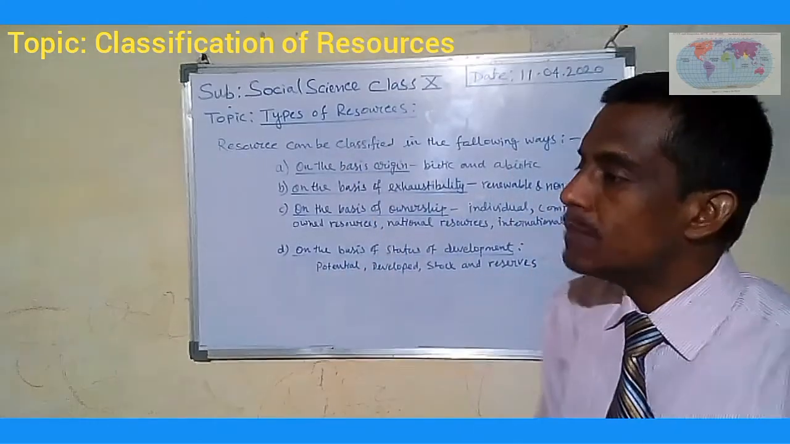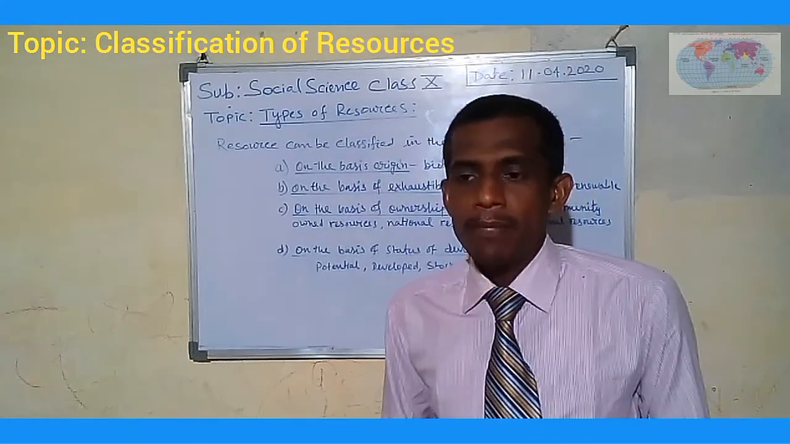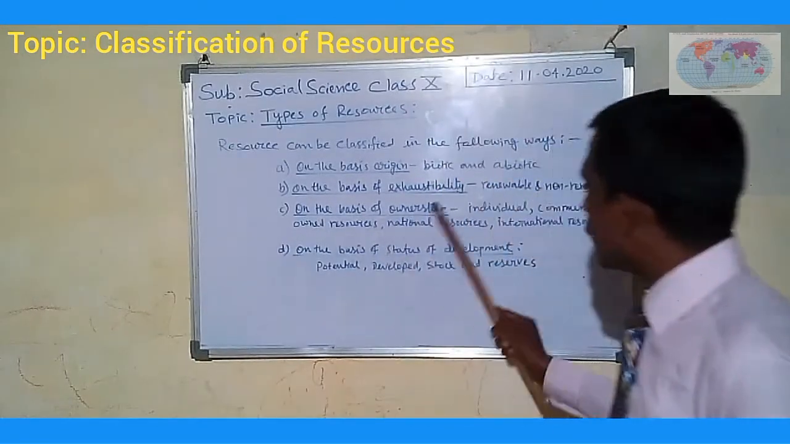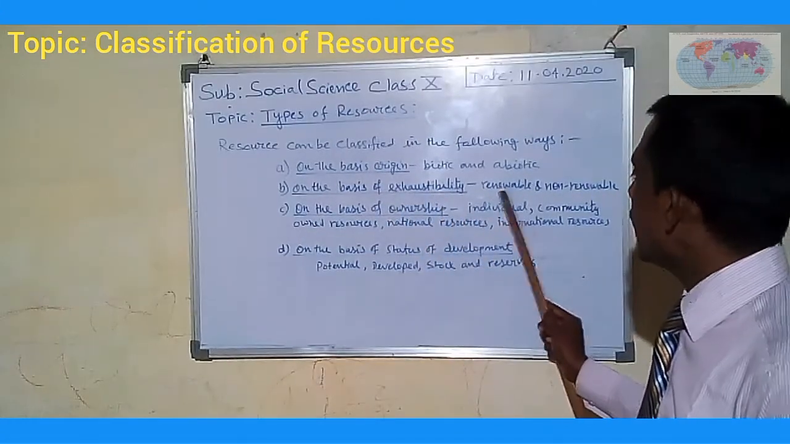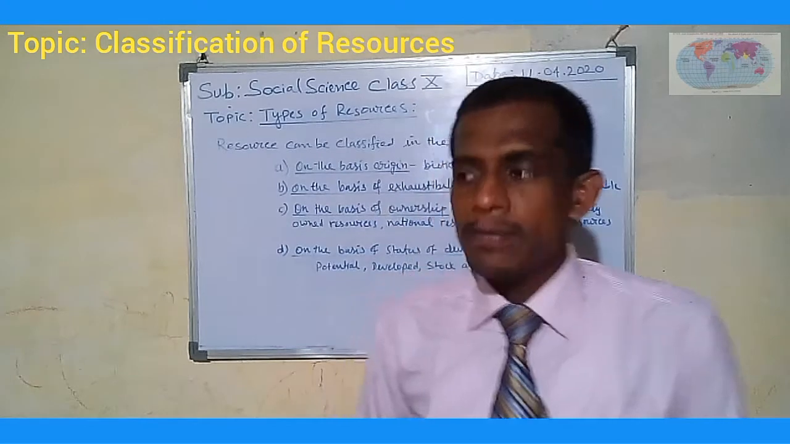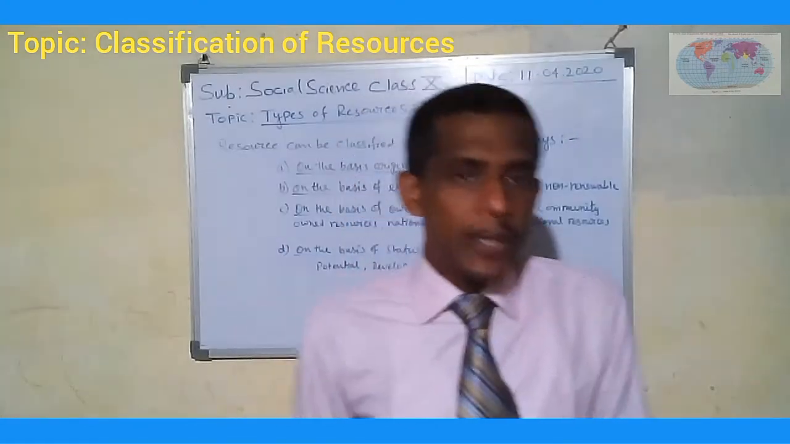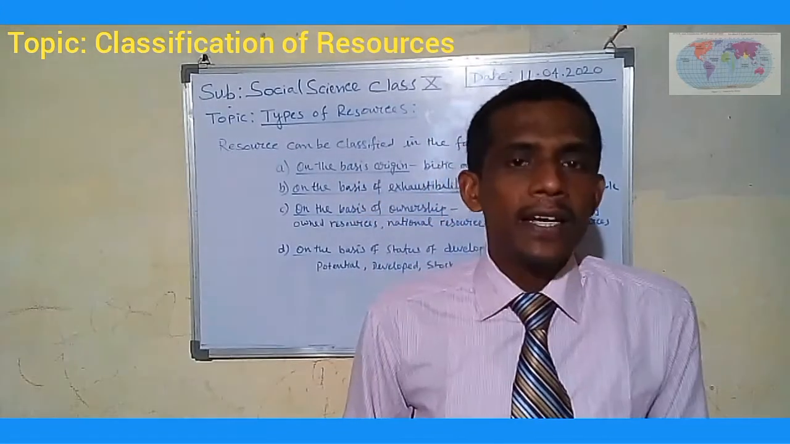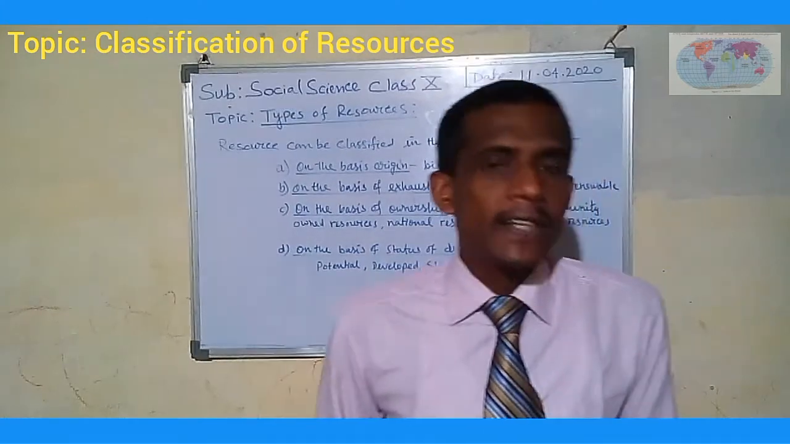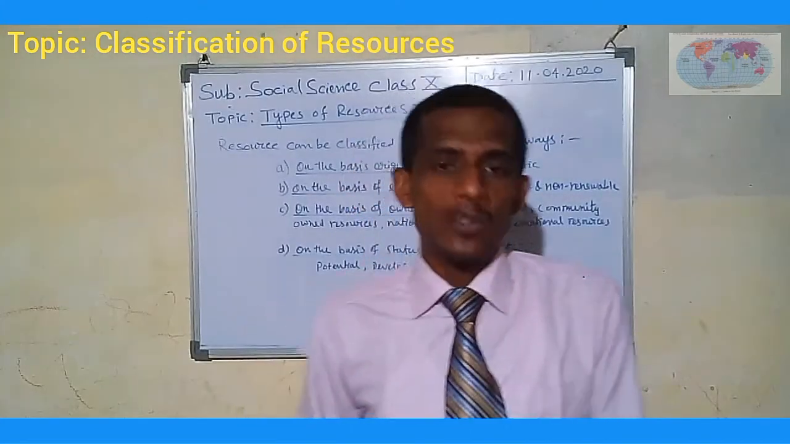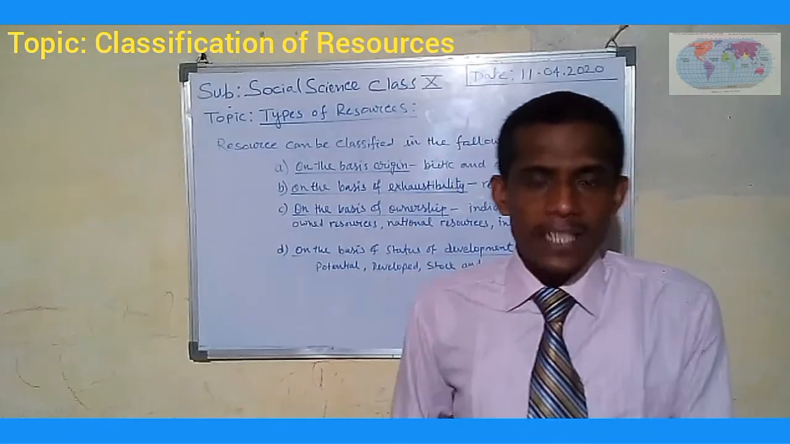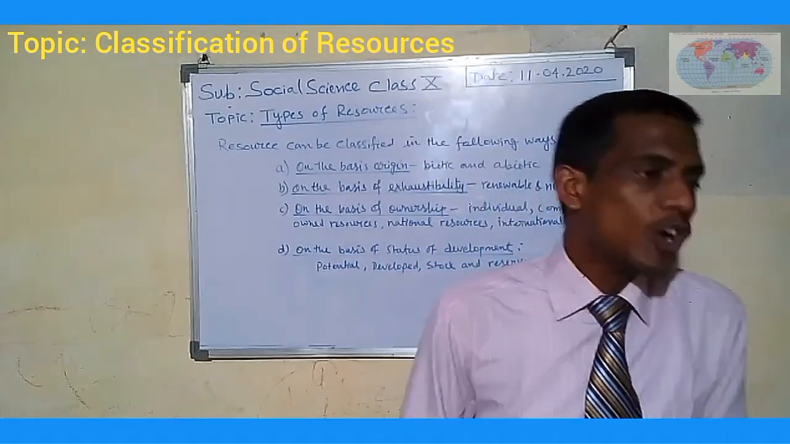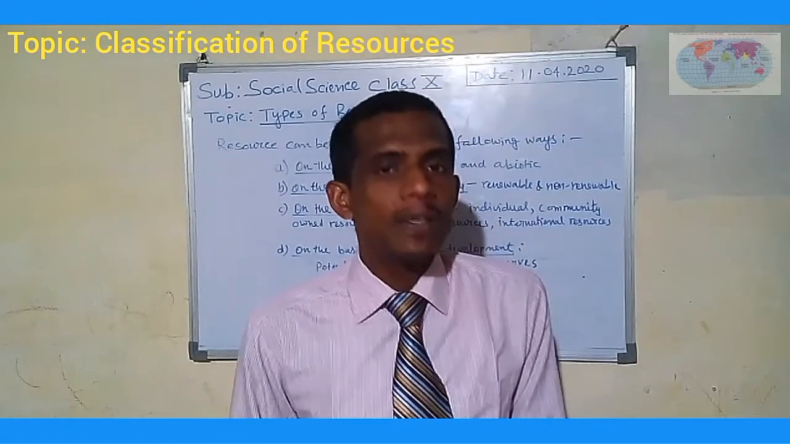Okay. Next is on the basis of exhaustibility. Resources are mainly classified into two types: renewable resources and non-renewable resources. Renewable resources means resources which can be renewed by chemical or physical processes, or regenerate naturally. Examples are forest, sunlight, fisheries, and wind energy. Renewable resources are also known as flow resources or continuous resources.